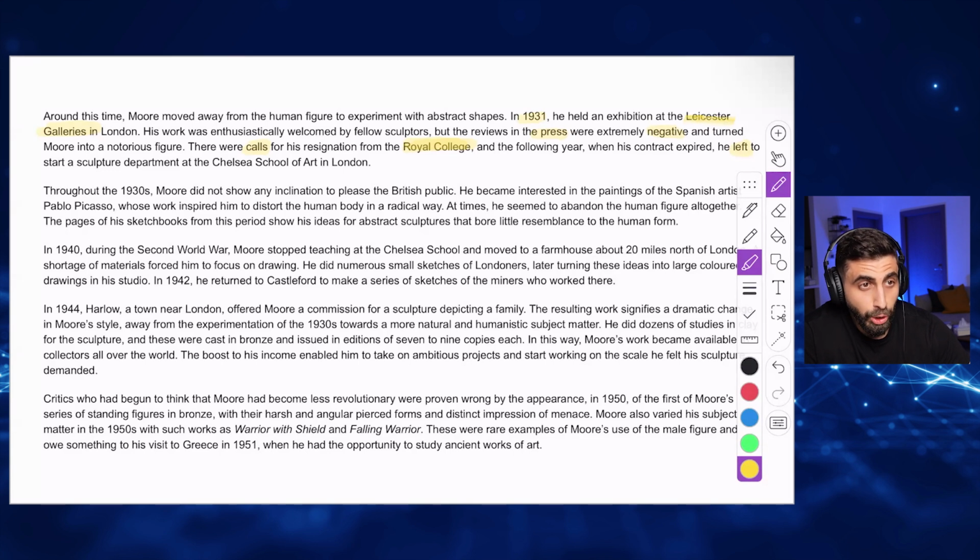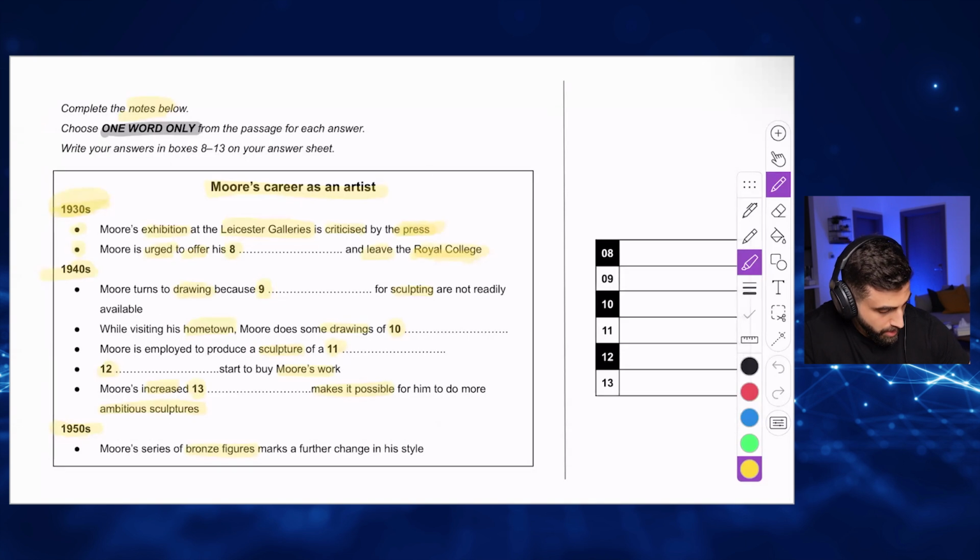So people urged him to do something. They were calls for his resignation from Royal College. When you resign from a college, this means you leave the college. So in this case, Mo is urged to offer his resignation and leave Royal College. Correct? See?